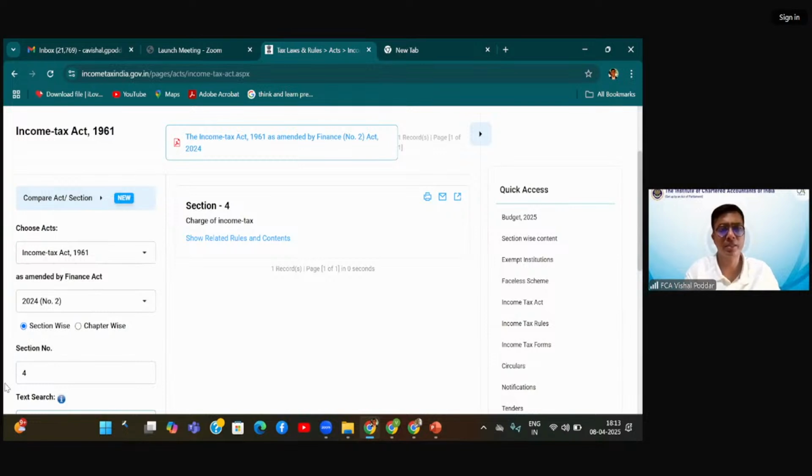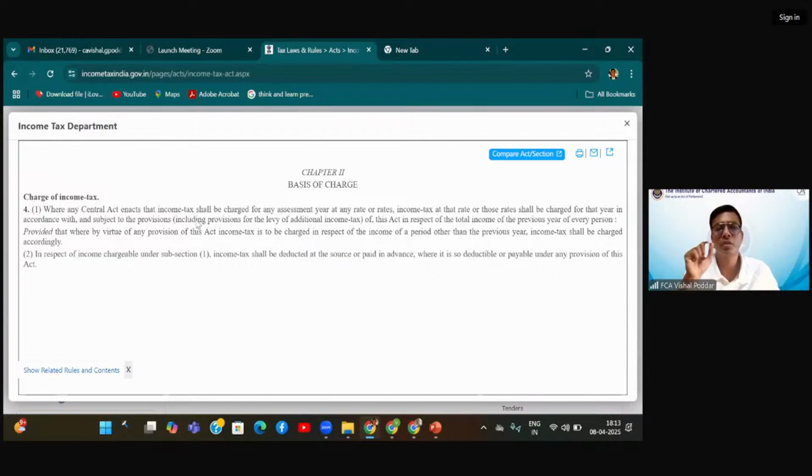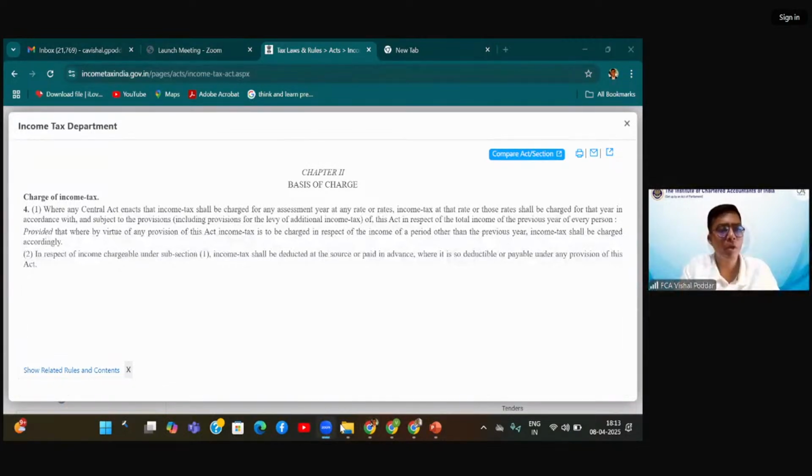What does it say? Let us read. Because the charging section is the section which makes you understand or realize whether the tax is a direct tax or an indirect tax. Achha, one thing. How many of you all have read section 4? You can just say yes. How many of you all have read section 4?